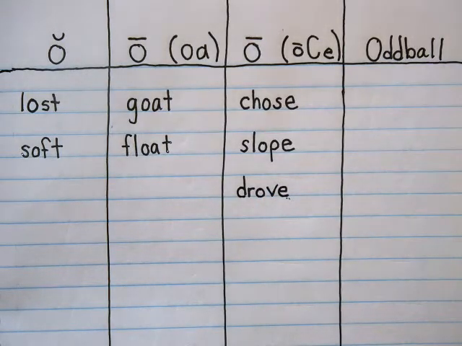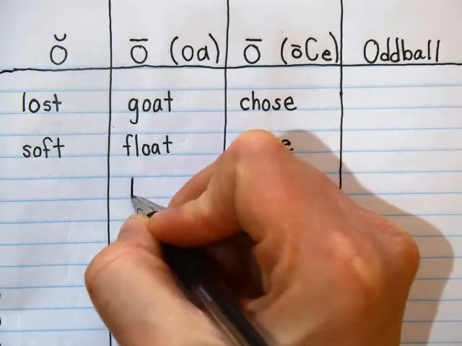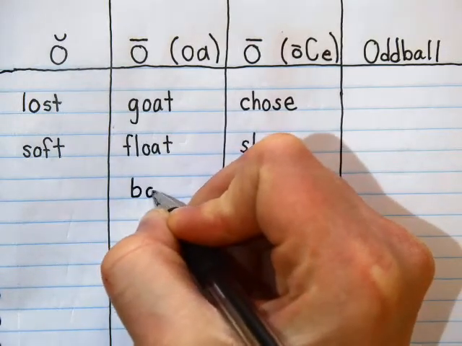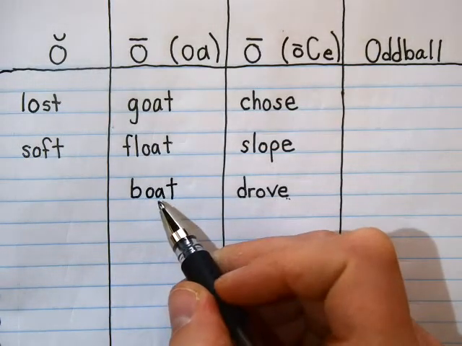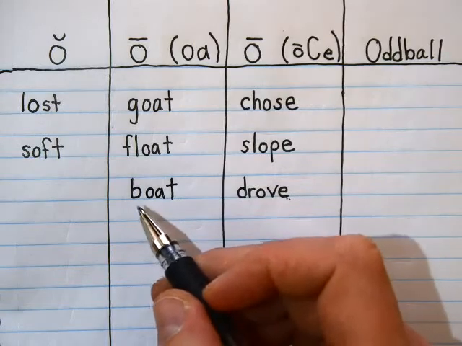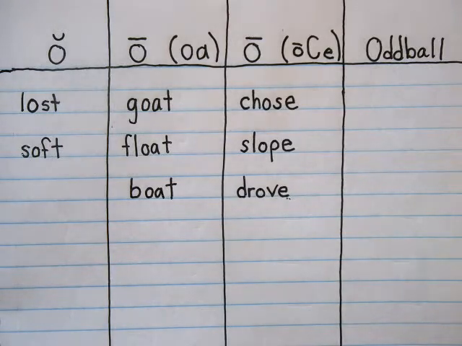Okay, your next word is boat. Okay, and this is an O-A word. This has O and A in the middle of it. Boat. It's going to go right here. B, O, T. And see, even though I'm only saying one sound here, I'm writing two letters. B, O, A, T. Okay, boat. The next one, and this is also OA, soap. So let's try to write it.